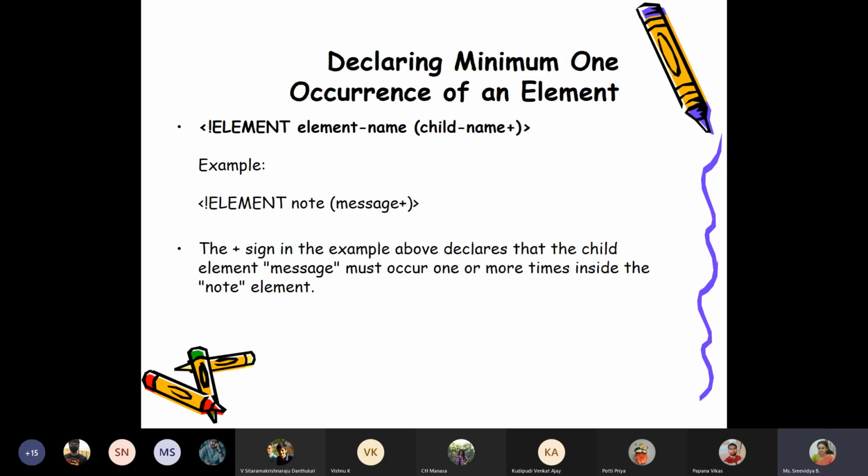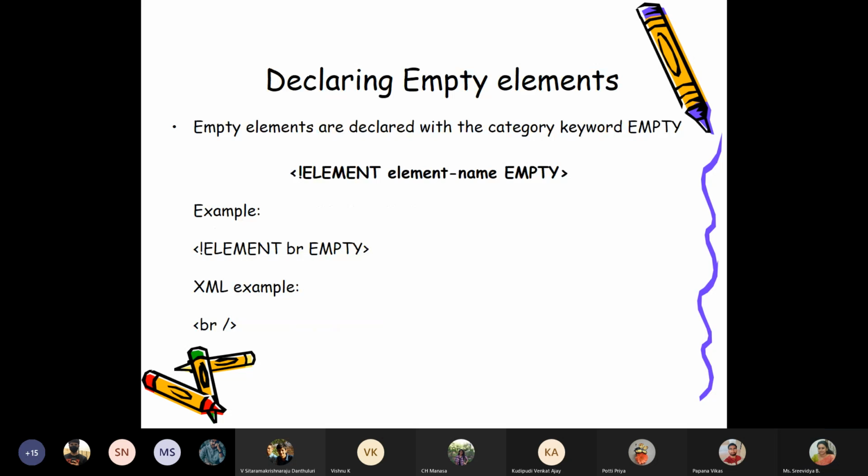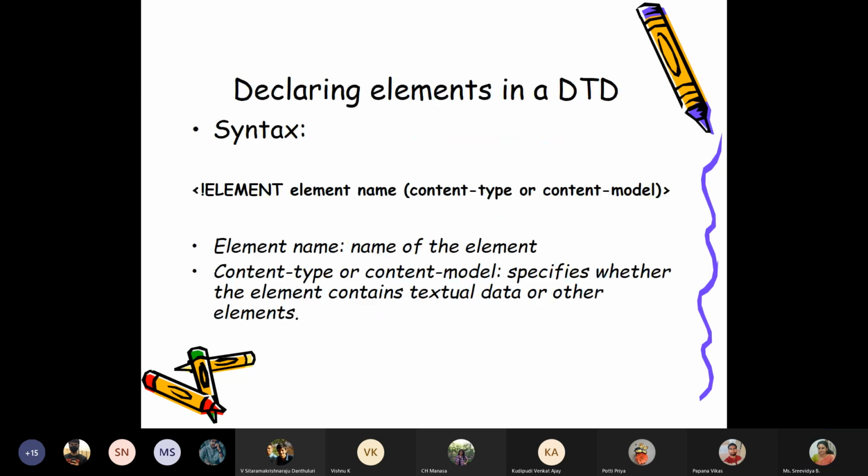So what we have spoken about till now is elements.